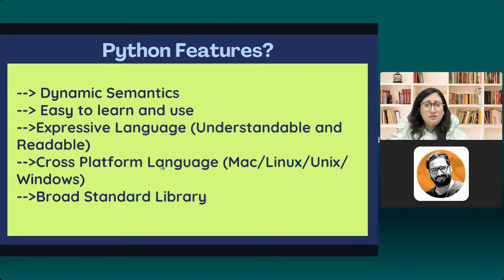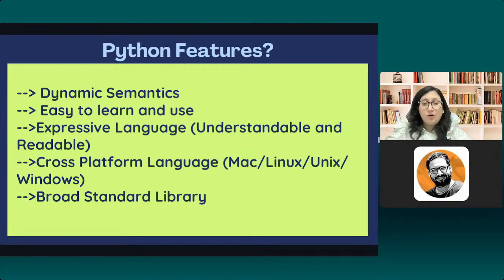This language is easy to learn and use. It's an expressive language, in an understandable and readable format. And then it's a cross-platform language, because if I'm going to write a program on the Mac, that's going to be the same program written on Linux, then Unix, and then Windows as well. So you don't have to worry about that. It's a cross-platform language and it can be used everywhere. In every operating system, you can use this programming language, Python.